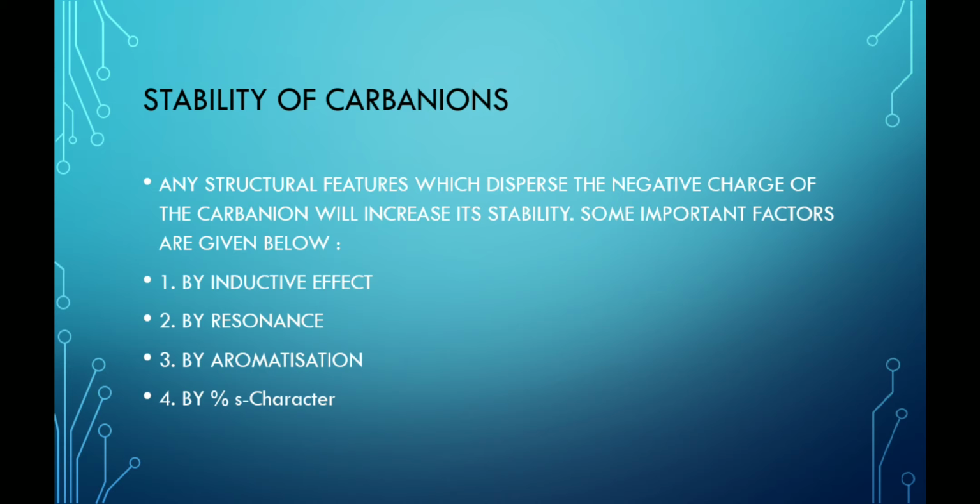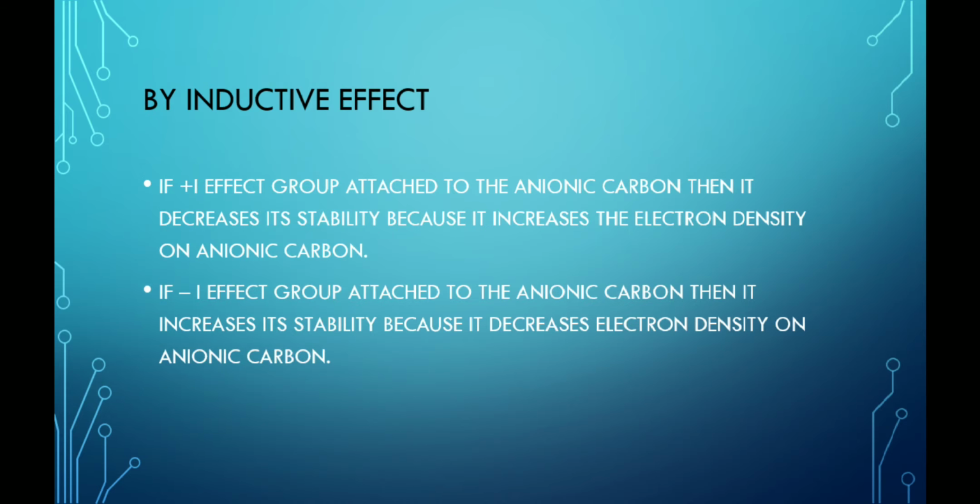Now the next, stability of the carbanions. Any structural feature which disperses the negative charge of the carbanion will increase its stability. Some important factors are inductive effect, resonance effect, aromatization effect, and percentage S character.